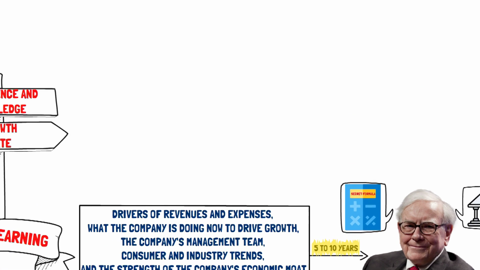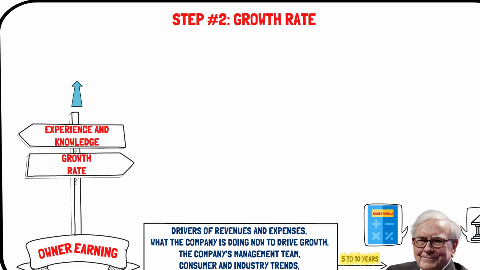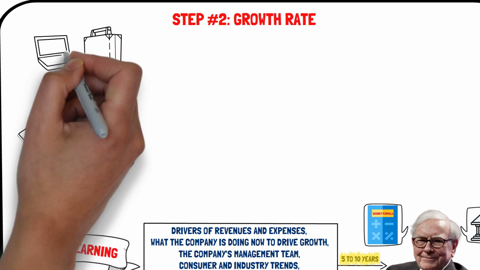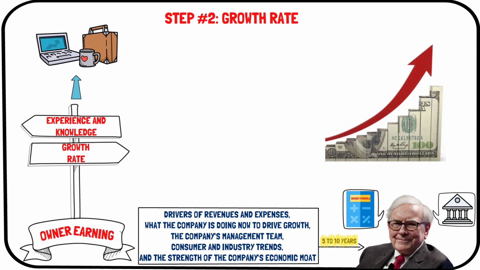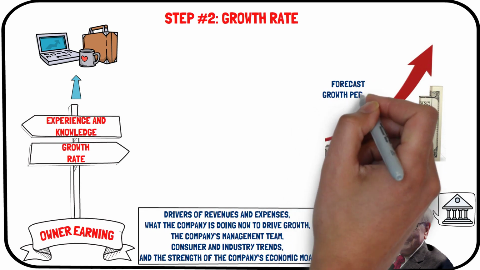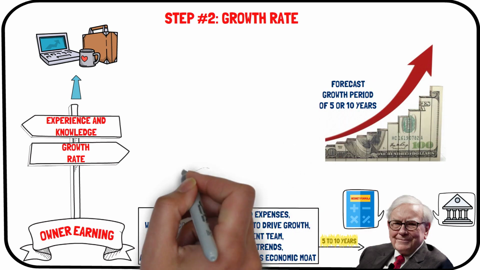The growth rate will be applied to the computed owner's earnings number for a business. This will give investors an approximation on how much cash the company can produce over the forecast growth period, which is typically 5 or 10 years.